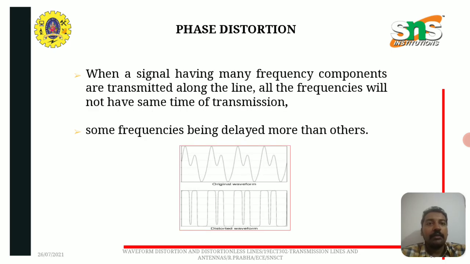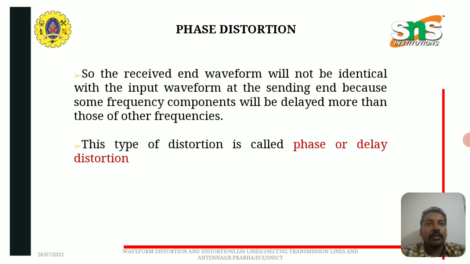Phase distortion: when a signal having many frequency components is transmitted along the line, all the frequencies will not have the same time of transmission, some frequencies being delayed more than others. So the received end waveform will not be identical with the input waveform at the sending end because some frequency components will be delayed more than others. This type of distortion is called phase or delay distortion.